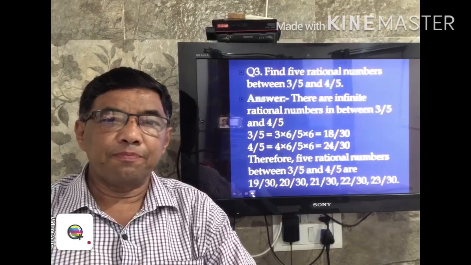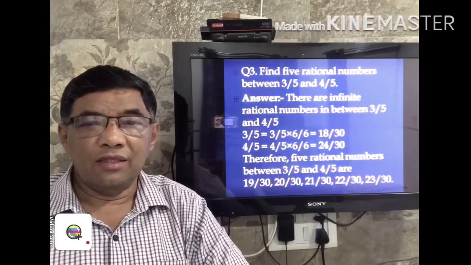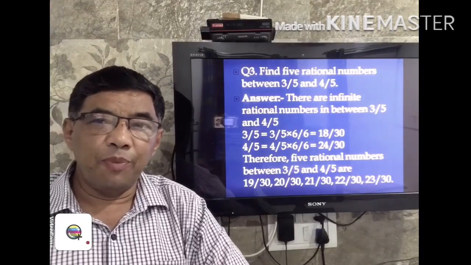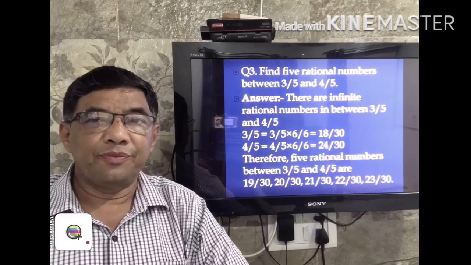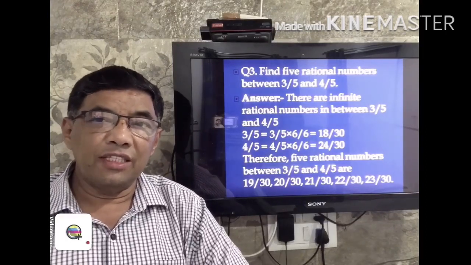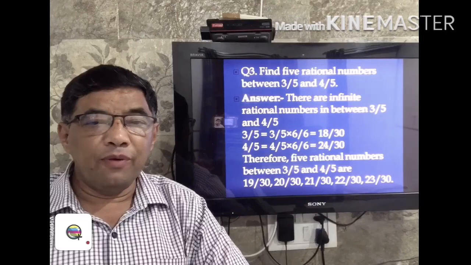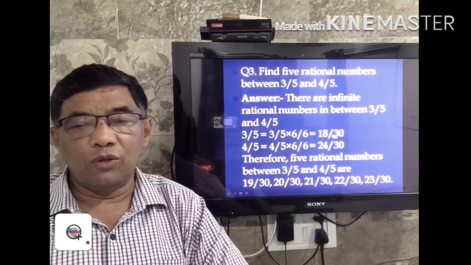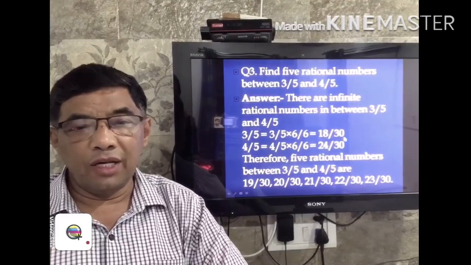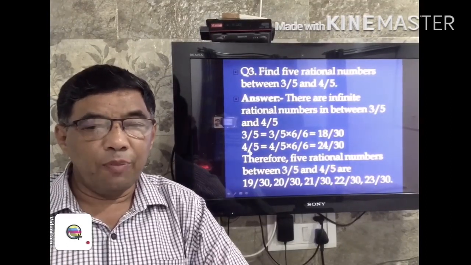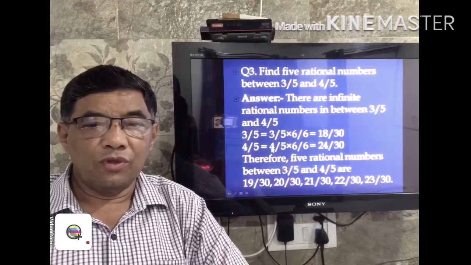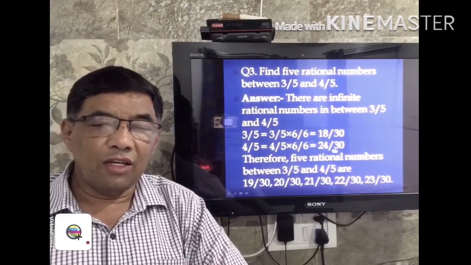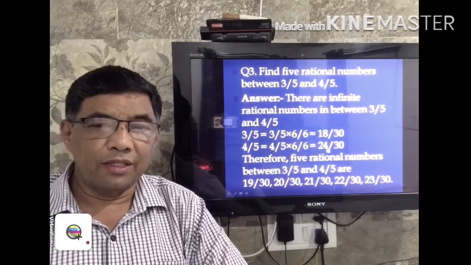Now we see question number 3. There are infinite rational numbers in between 3 upon 5 and 4 upon 5. 3 upon 5 is equal to 3 upon 5 multiplied by 6 upon 6, which is equal to 18 upon 30. 4 upon 5 is equal to 4 upon 5 multiplied by 6 upon 6 is equal to 24 upon 30.